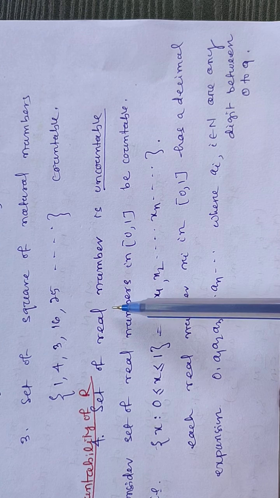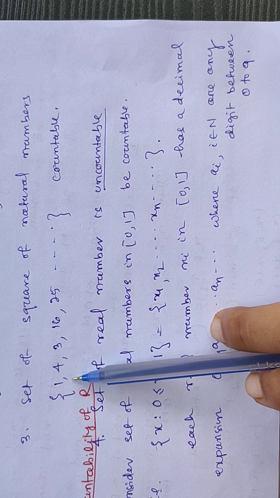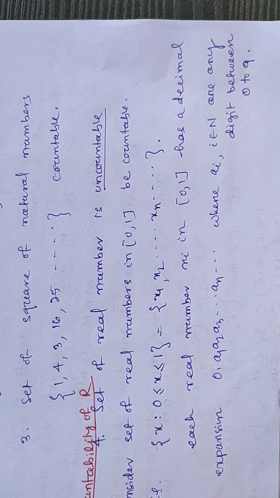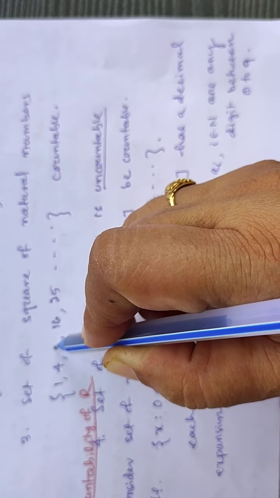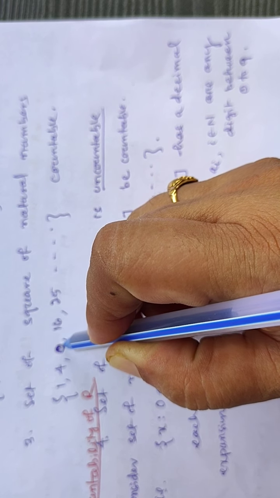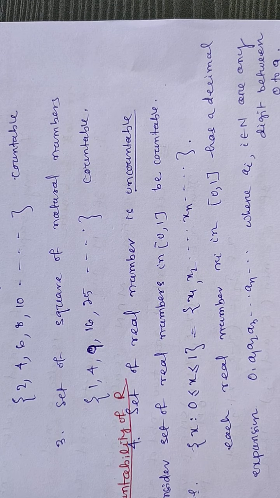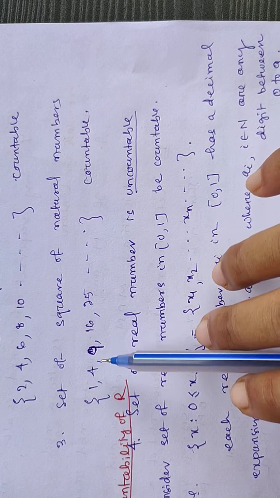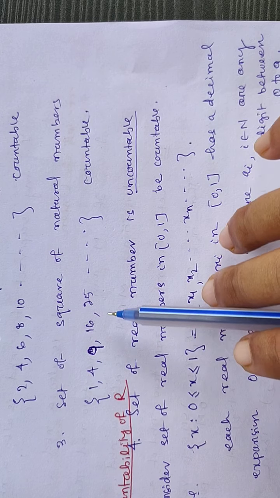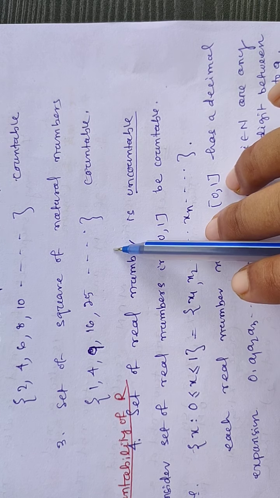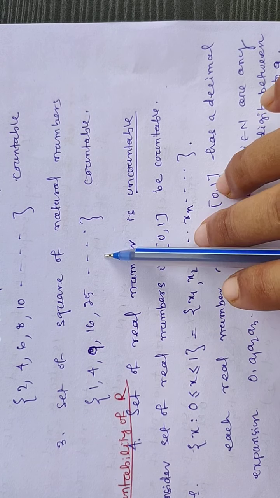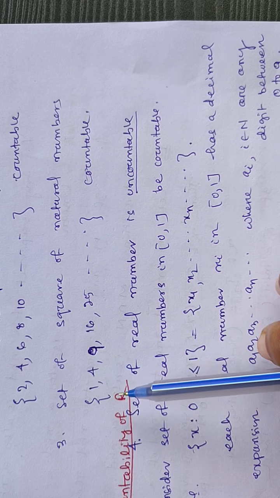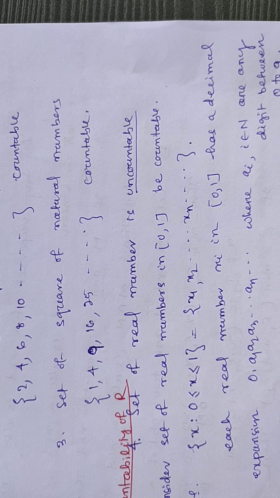Set of squares of natural numbers. 1 squared is 1, 2 squared is 4, 3 squared is 9, 4 squared, 5 squared. So this is the collection, and this collection is also infinite. Is it countable or uncountable? It is countable because we can have a one-to-one correspondence with the set of natural numbers, so it is also countable. These are the examples of countable sets.